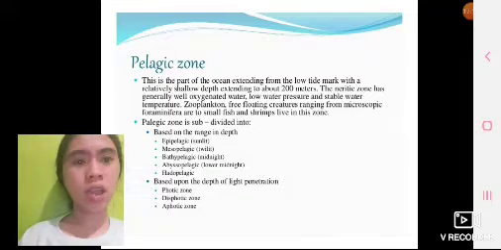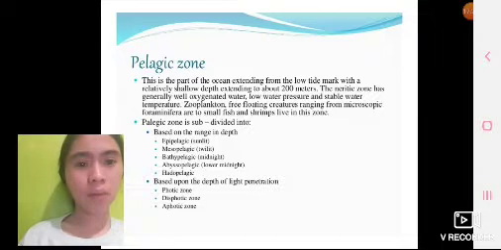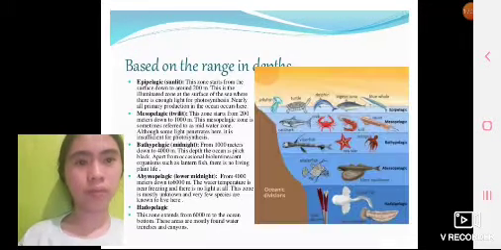Epipelagic, sunlit; mesopelagic, twilight; bathypelagic, midnight; abyssopelagic, lower midnight; and hadopelagic. Based upon the depth of light penetration: photic zone, dysphotic zone, and aphotic zone.